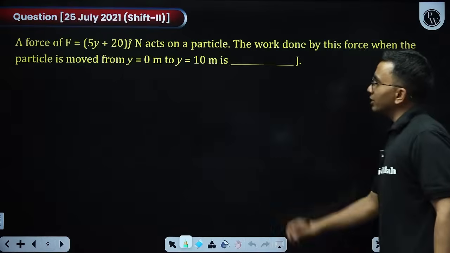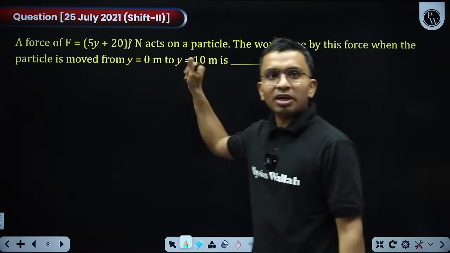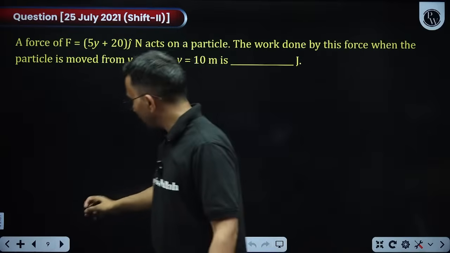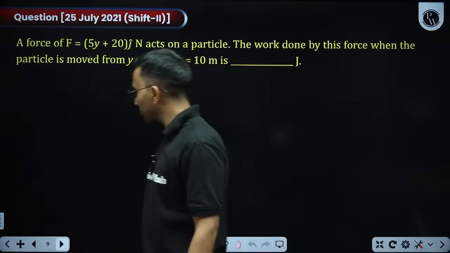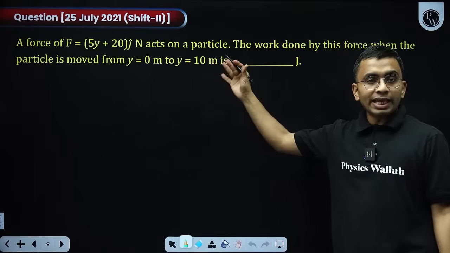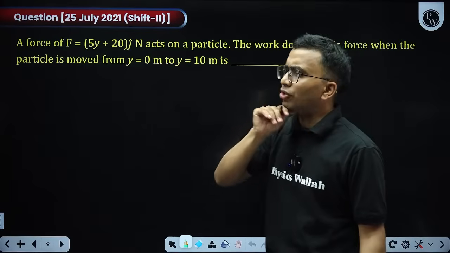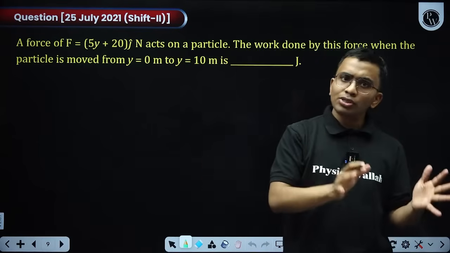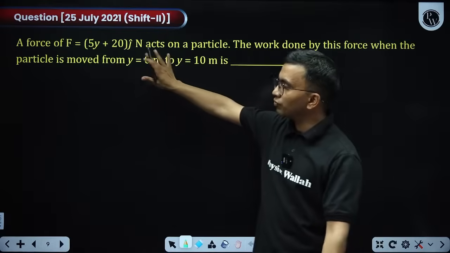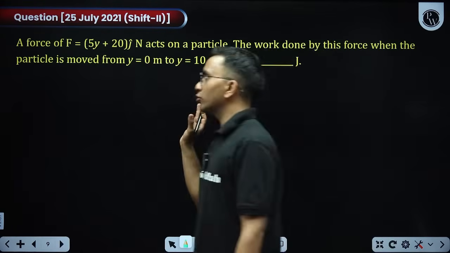Next, force is given, the work done is asked. This is work done by variable force, 3. Okay, here 3 answer was there. Okay, yes, Black Mystery, great. Variable force work done is many times asked by NTA. If you see in January attempt also, I think if I am not wrong, there were questions. Previously also there are questions many times where work done by variable force is asked. So understand this concept also very nicely.